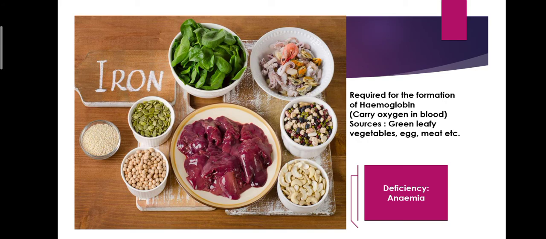Then next mineral is iron, which is required for the formation of the hemoglobin. Sources are green leafy vegetables, egg, meat. It is important for the formation of hemoglobin, means which is the oxygen carrying pigment found in the RBCs, so that there is transport of oxygen in our blood.